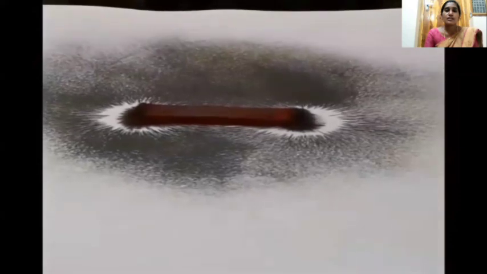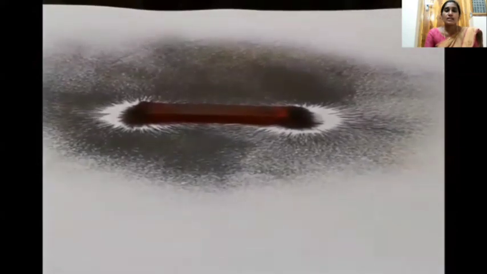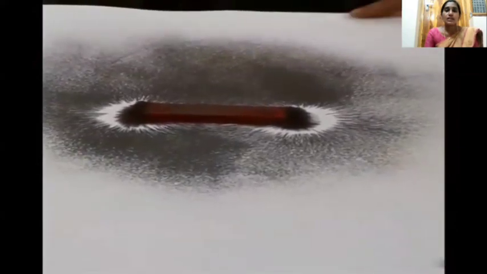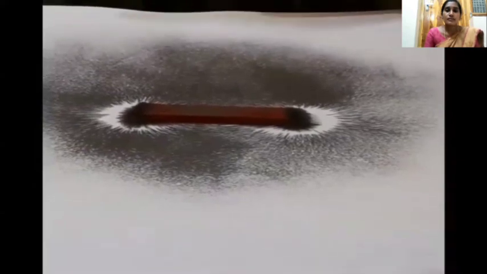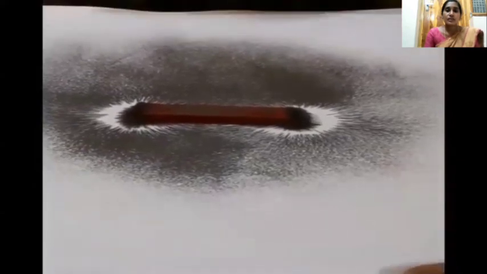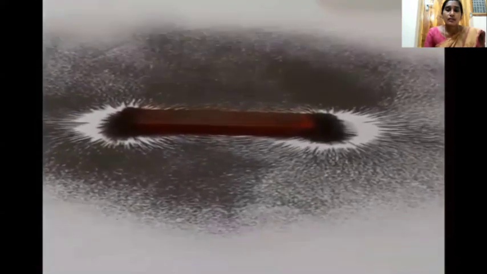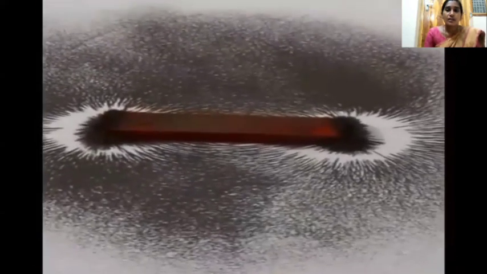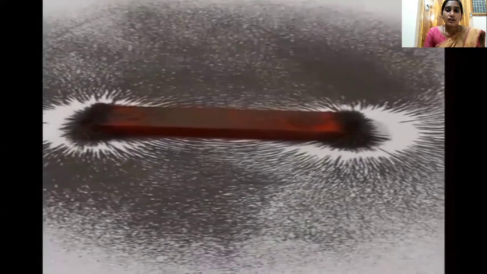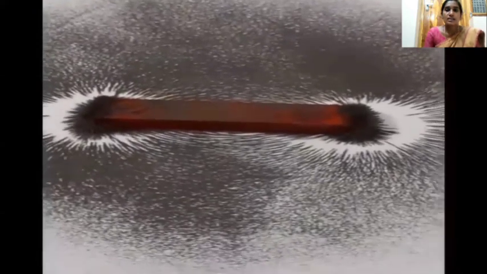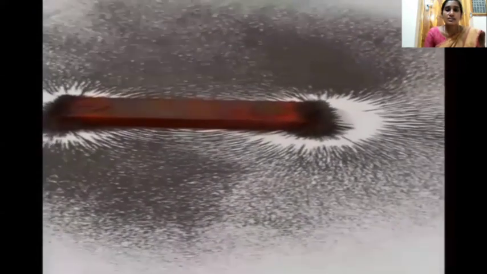Now we observe the formation of the magnetic field. Clearly, we observe here. The magnetic field lines are very high at some places and very less in some places.